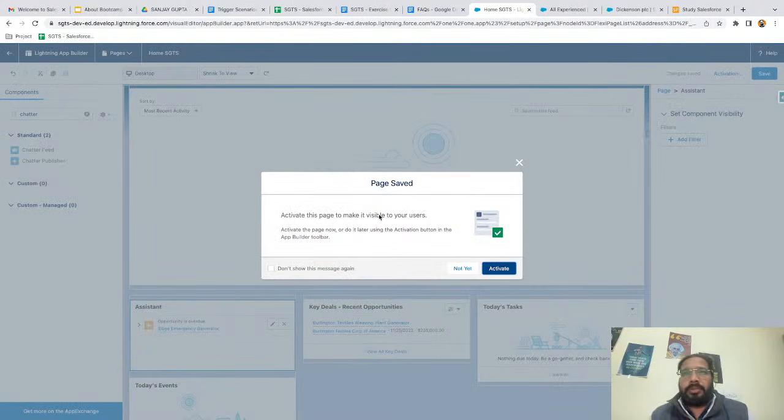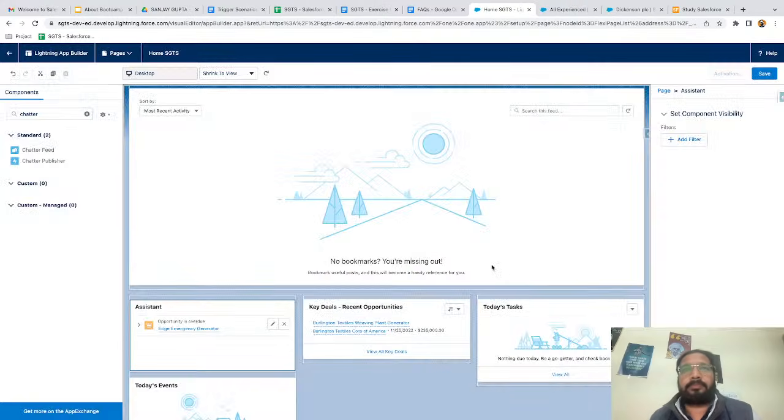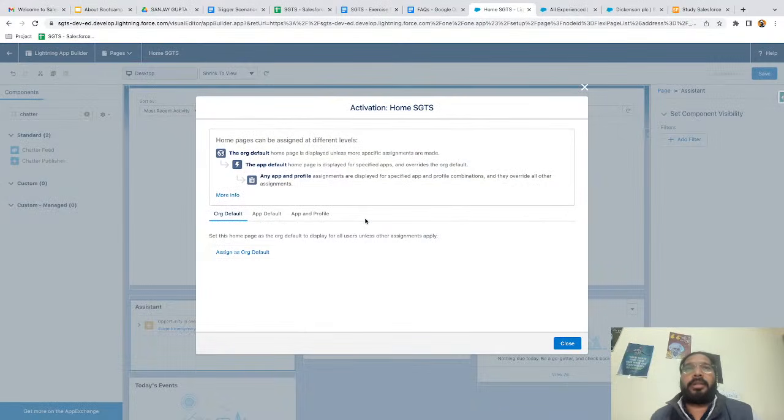Now, whenever you save your page for the first time, activation will be asked, like which app or user can access this page. So you just need to click on activate. And once you click on activate, a pop-up will be available, and here you can see various options are available. The first option is org default. If you assign it as org default, right? It sets this home page as the org default to display for all users unless other assignments apply. So it will be default for the org.